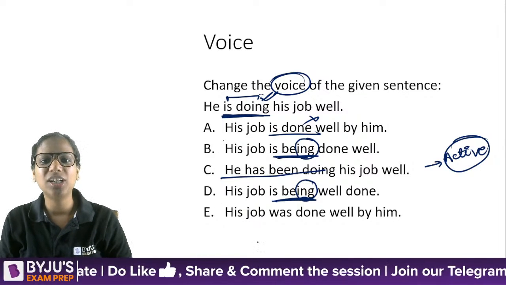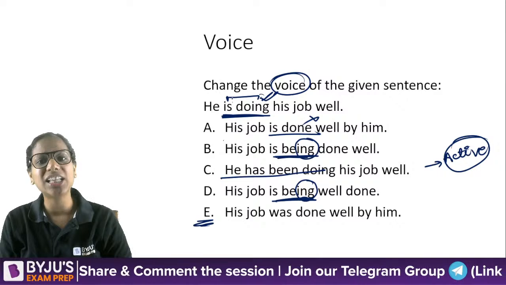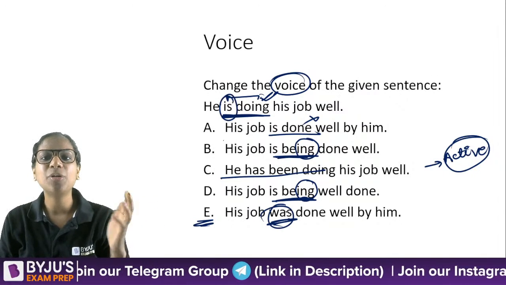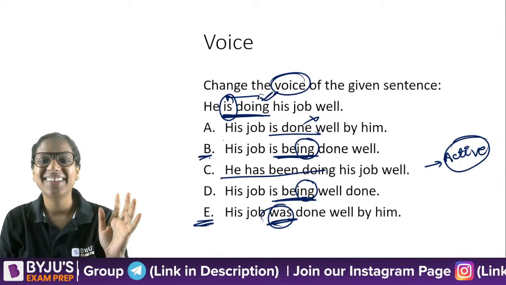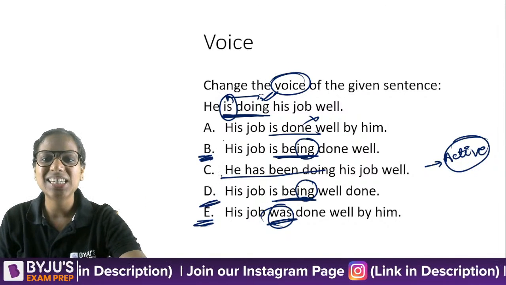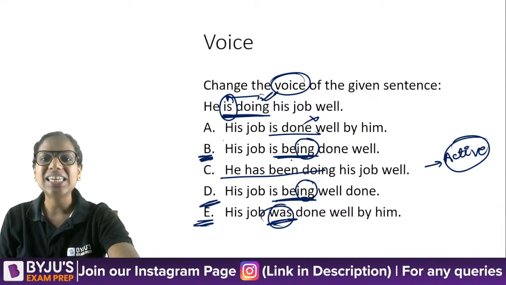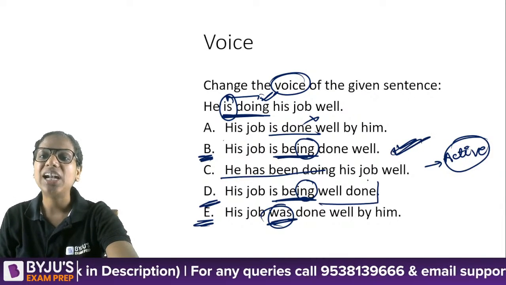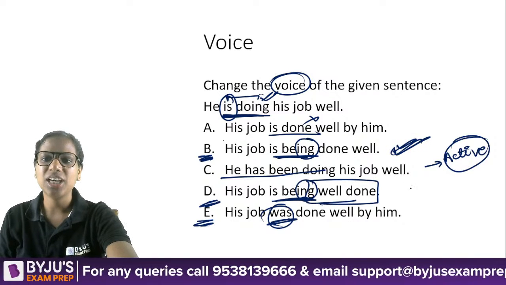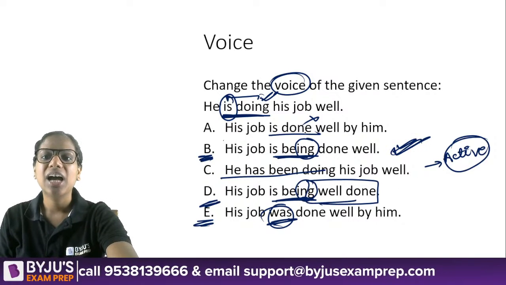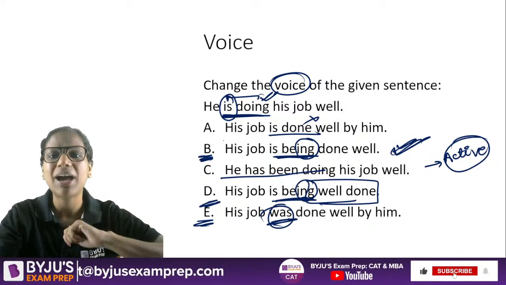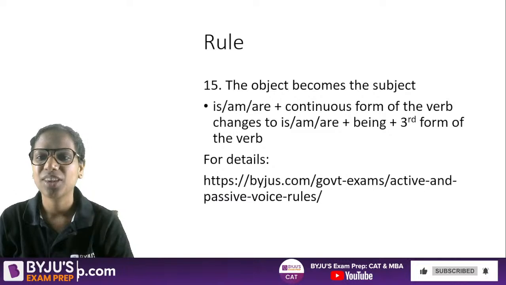It retains the ing. Important. So it's either B or D. How can E be the answer? E में तो tense ही change कर दिया उसने, was कर दिया. How can E be the answer? हमें voice change करनी है, tense नहीं change करना. So B versus D. His job is being done well. Is being done well. Well done is an adjective. Okay, a well done job. I am just saying he's doing it well. It is being done well. So B is the answer here.